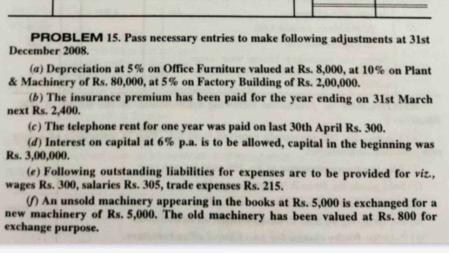So 2,400 into 3 divided by 12. 2,400 is for the whole year, so 2,400 into 3 months divided by 12 months. So it comes to 600. So prepaid insurance account debit, it is an asset. Prepaid insurance account debit 600 to insurance account.